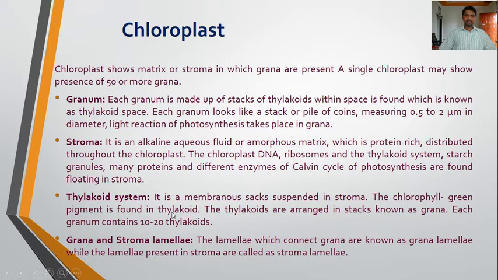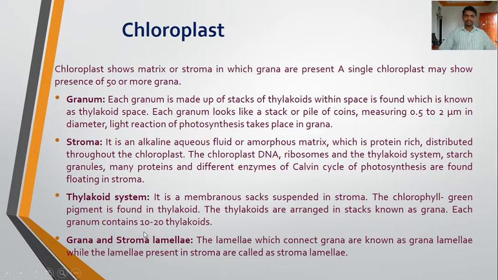So here in the thylakoid, the light reaction of photosynthesis takes place. So the solar energy harvesting takes place in the thylakoid. The thylakoids are arranged in stacks known as grana. Each granum contains 10 to 20 thylakoids. So in this way, this thylakoid system has been made.